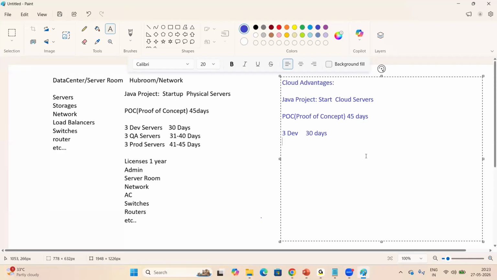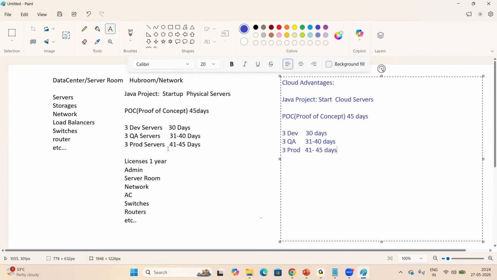Once development is completed, we can create 3 more servers for QA, quality assurance, from 31 days to 40 days. And also, once testing is completed, we can create 3 more servers for prod from 41 days to 45 days, right? So whenever we require any resources, we can create them immediately within a minute. We don't need to create all the servers at a time.